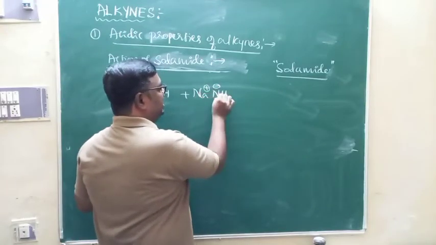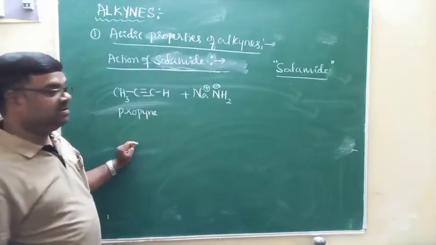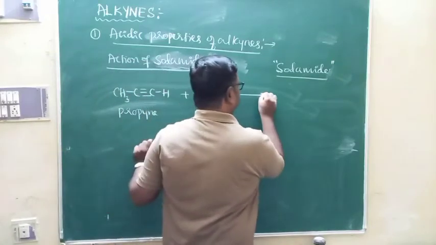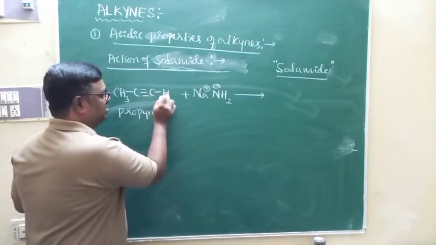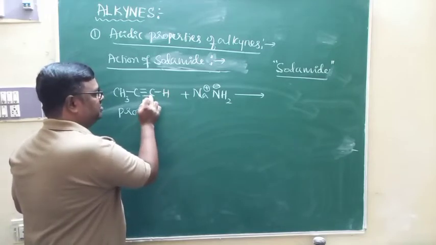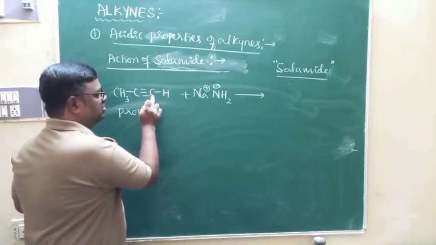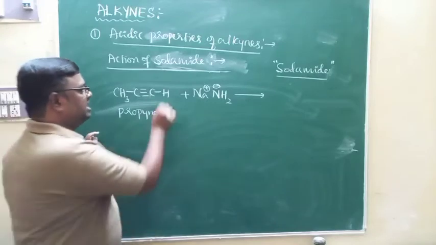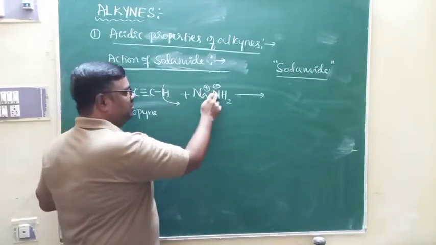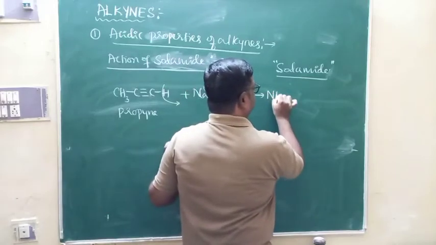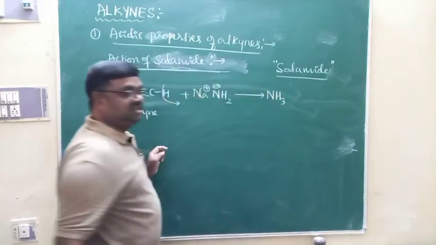It contains Na plus and NH2 minus ions. When sodamide reacts with propyne, which has a triple bonded carbon atom, observe that the hydrogen atom directly attached to the triple bonded carbon atom can be removed in the form of H plus. That H plus will be absorbed by NH2 minus and gets converted to NH3.